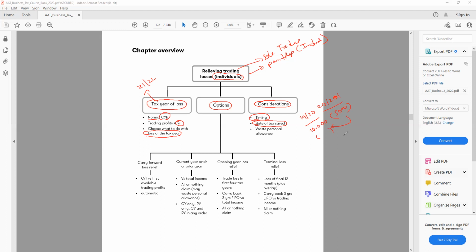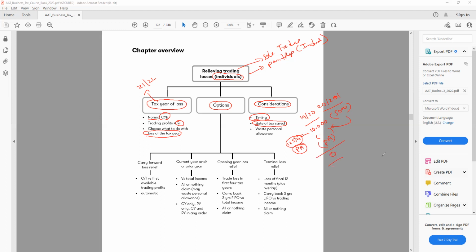The first thing I need to look at is that this 10,000 is less than 12,570, which is our personal allowance. So it is less than the personal allowance. This amount will be covered by the personal allowance anyway, so he will not pay tax anyway.